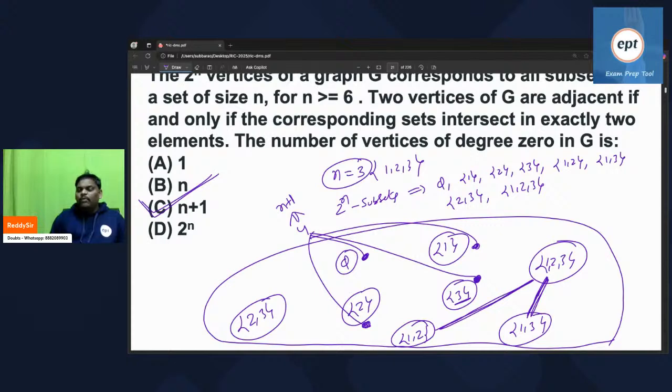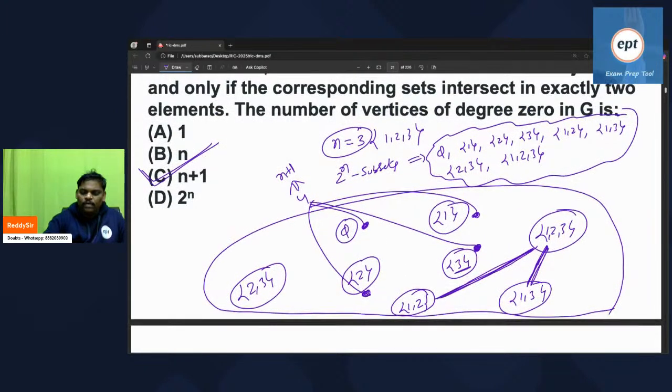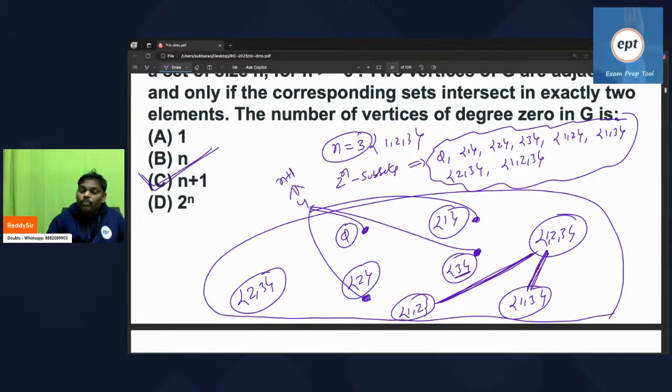Subsets are 2 power n. These all are subsets. Graph vertices are these subsets only. Two vertices are adjacent if their intersection contains two people. 1 2 and 1 2 3, if you do intersection, you get 1 2. 1 3 and 1 2 3, intersection is 1 3. So like that you have to do. But he's asking the intersection should have two people common, and he's having only one person. How can two people be common? So definitely their degree will be 0 only.